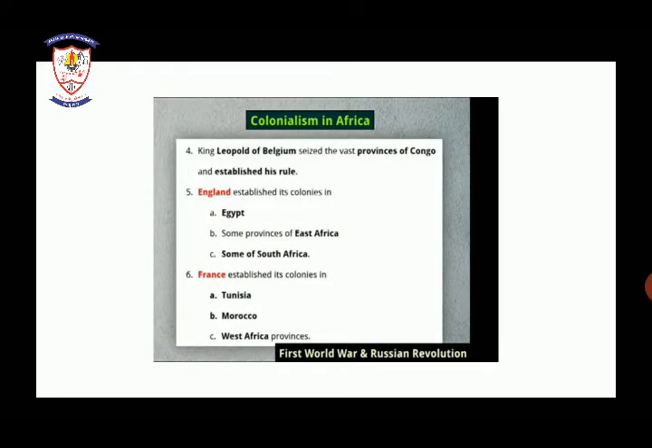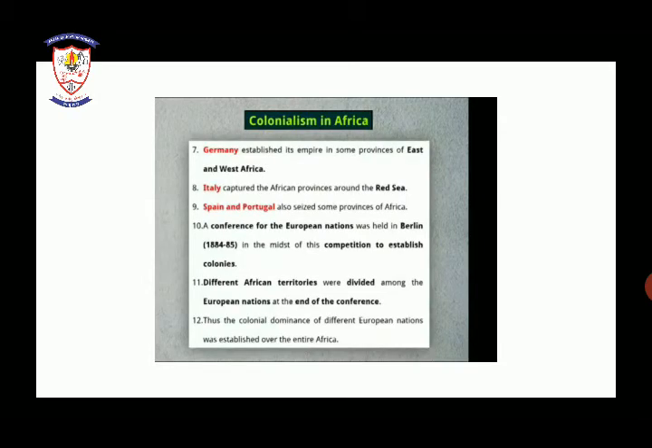As we have seen, England has control over some of the areas. France was also establishing its colonies. Germany also started establishing its empire in some of the provinces of East and West Africa. Eighth, Italy captured the African provinces around the Red Sea.